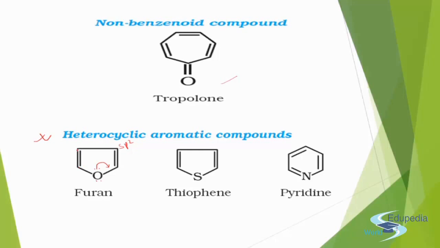All the carbons have sp2 hybridization, and then oxygen is there, so it is planar. Is it conjugated? Yes, it is conjugated: alternate pi and sigma bonds, and one of the lone pairs of oxygen is involved in resonance. So 2 electrons, 2 electrons, 4 electrons, plus 2, 6. Total 6 electrons are involved. It satisfies the Huckel rule, so it is aromatic. Same with thiophene and with pyridine: cyclic, planar, conjugated, and all 4 double bonds, and pi electrons 1, 2, 3, 6. Here nitrogen has a lone pair, but this lone pair is not involved in resonance.